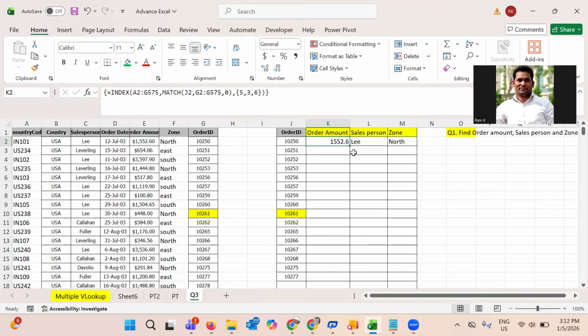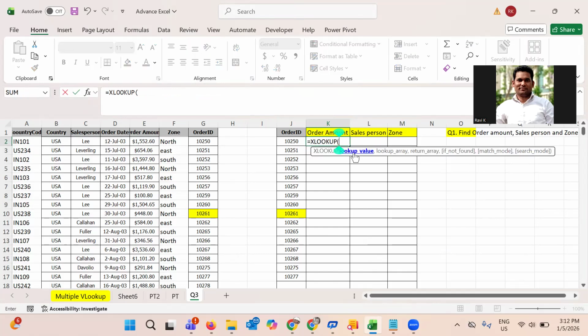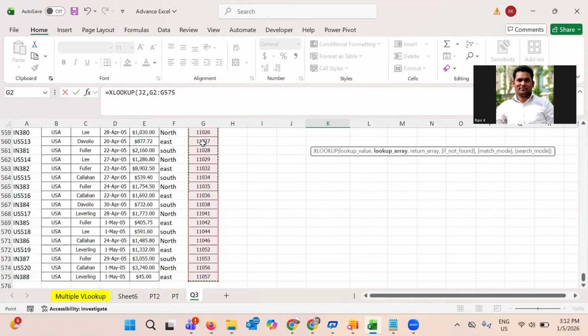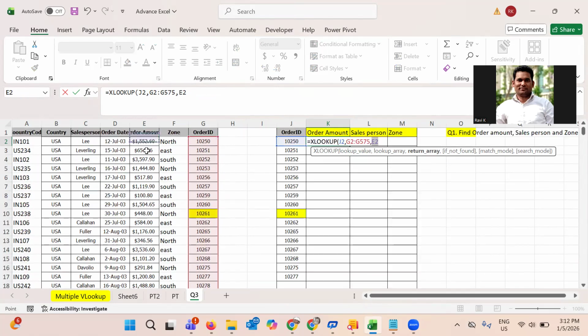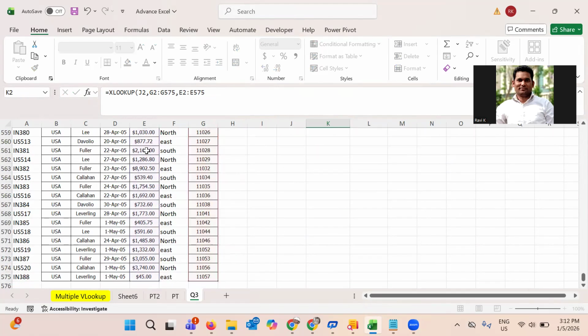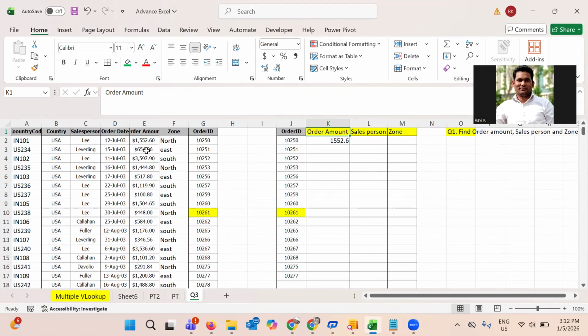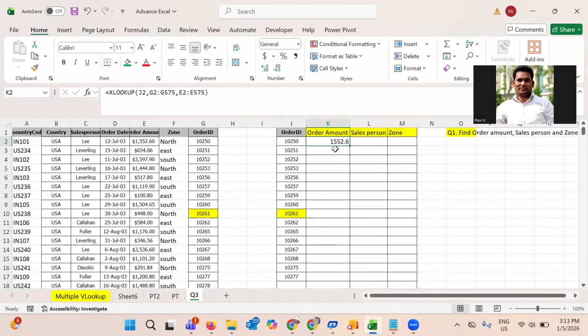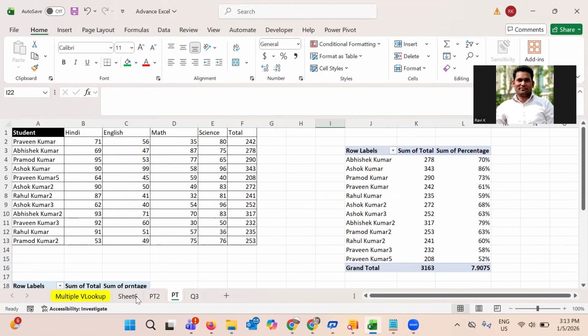In a similar way, for example, if I want to do it without using INDEX MATCH, we can also use XLOOKUP. XLOOKUP is a very simple formula: lookup array. So this one where you want to look up, I want to look up in this return array. So suppose I want amount. So this will be our return array. All right, just close it. It's very easy to use. Okay, so using XLOOKUP we can also get it, and using INDEX MATCH we can also get it. All right, I think this is already more than 10 minutes.